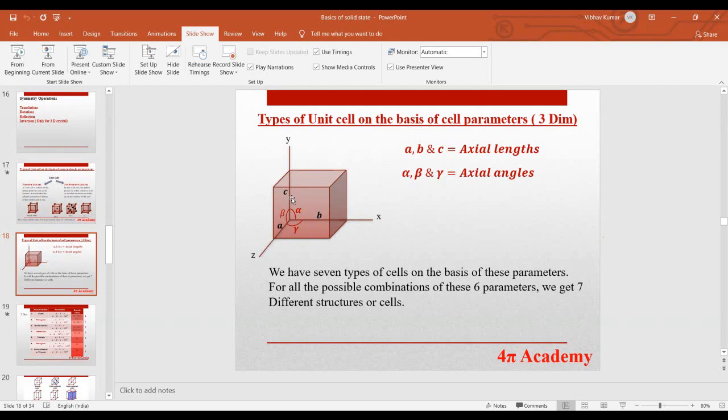Okay, length parameter, and these are alpha, beta, and gamma. These are the angles, corresponding angles. So these are known as axial angles. So these are the cell parameters, the unit cell parameters.